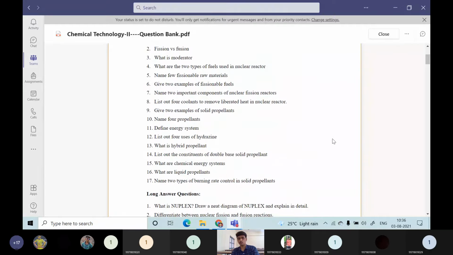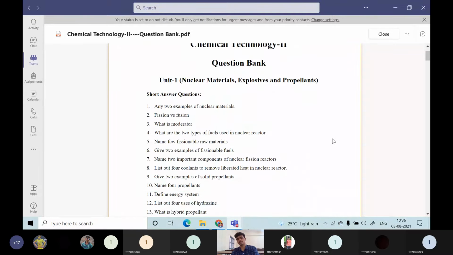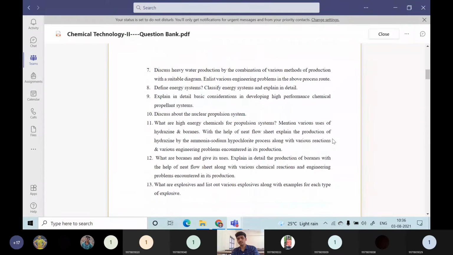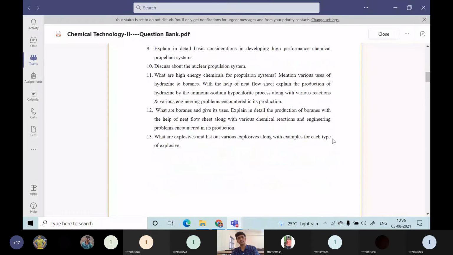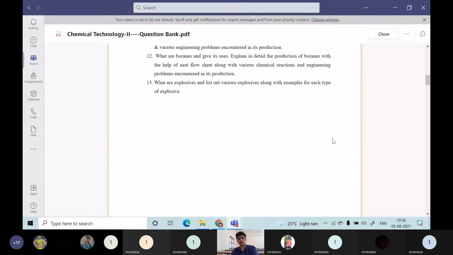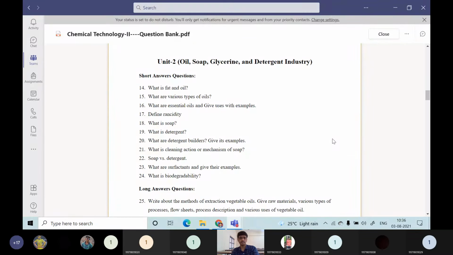For example, this is unit 1, which is titled nuclear materials, explosives and propellants. Then the short answers, then long answers are arranged. Out of these answers, when you write them down in the assignments, the question may be in a different format, but the logic will be the same. The answering logic will be the same. Whatever you are writing in the assignment, you have to use and reproduce there.